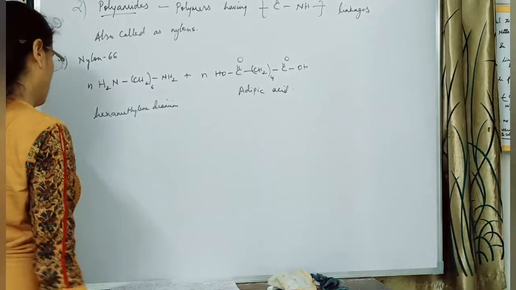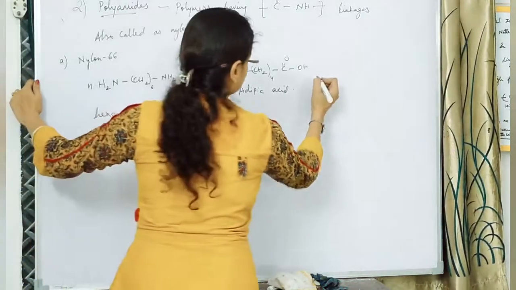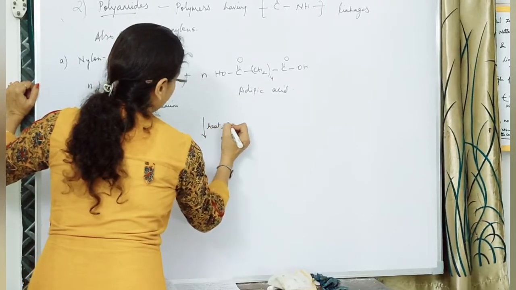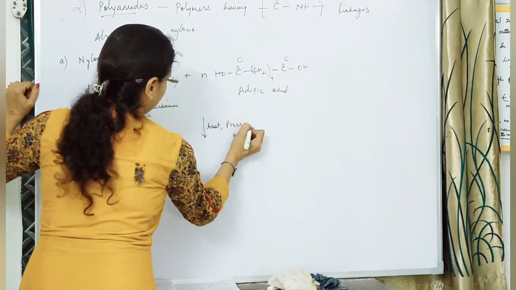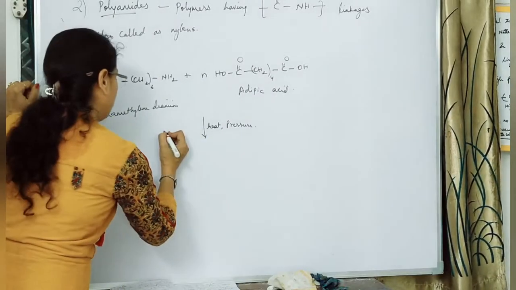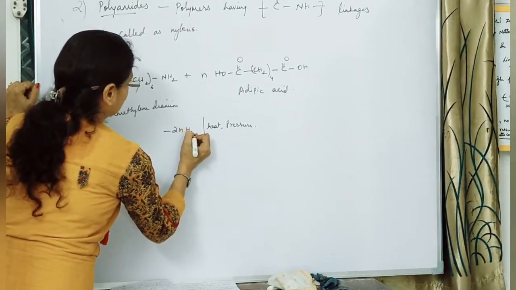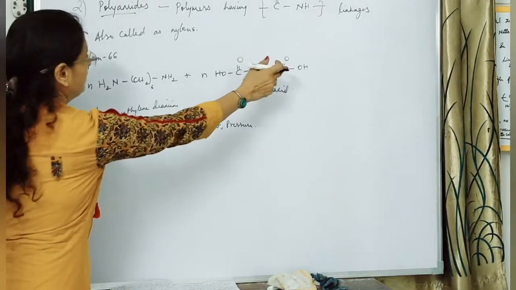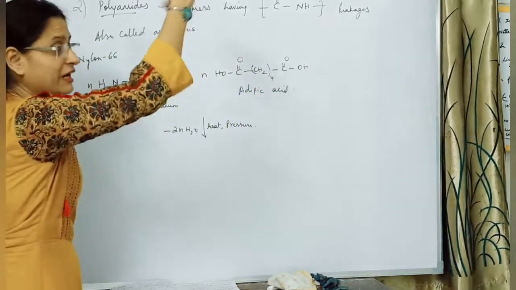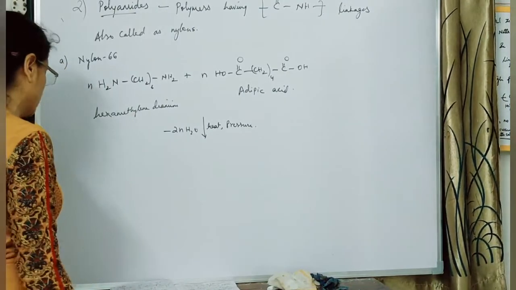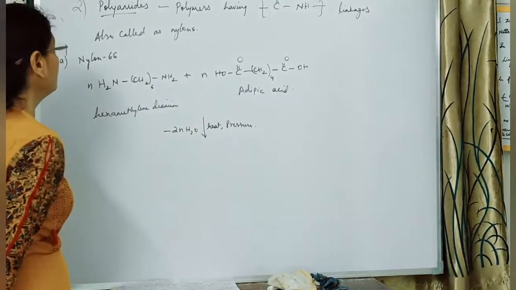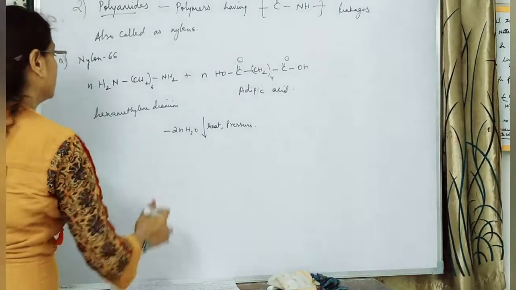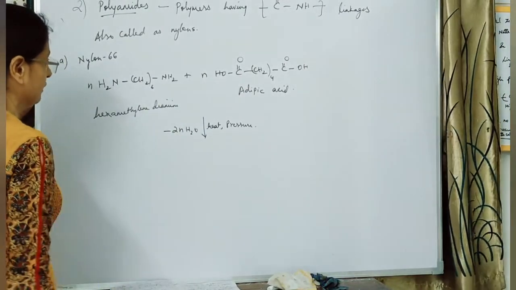So again there will be loss of water molecules over here. This reaction will take place in presence of heat and pressure, and we will show there is loss of 2nH2O. From here also there will be loss of one molecule of water. From these ends also there will be loss of a water molecule. That is, wherever it gets added to another unit there will be a loss of a water molecule. We are taking these two units over here, so we will show that as 2nH2O. That is, two molecules of water will be lost over here.